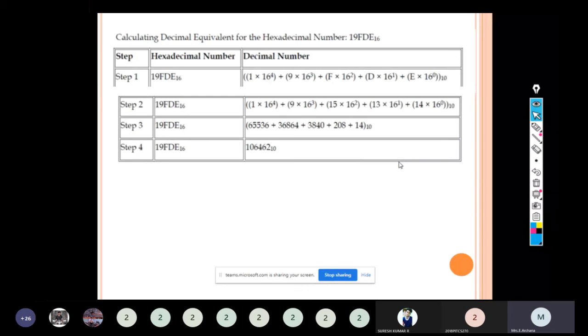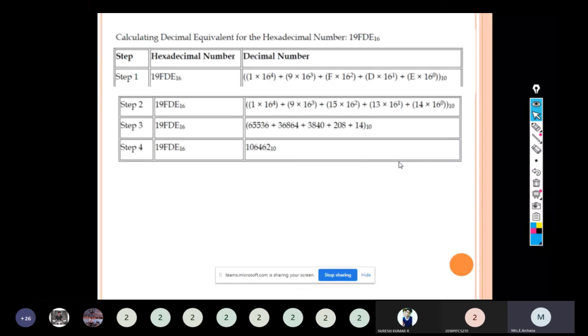We know that hexadecimal number will have the digits from 0 to 9 and alphabets from A to F. A stands for 10, B stands for 11, C for 12, D for 13, E for 14, and F for 15. So hexadecimal number system will consist of the values from 0 to 15, that is 0 to 9 as digits, A to F as alphabets. Now we are going to convert the given hexadecimal number into decimal equivalent. 19FDE consists of only integer part.